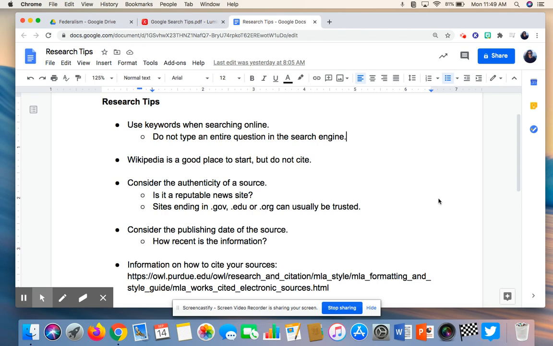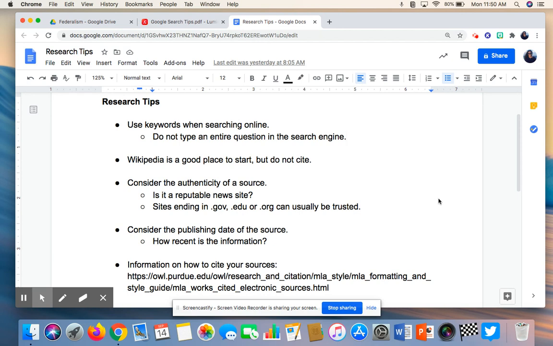So before you all begin your federalism research project, I just wanted to give you a few tips on searching and finding your information. So the first thing is using keywords when you're searching online. You don't want to type an entire question into the search engine. I've seen a lot of students do that before, where they'll take a question and type an entire question into a search engine. And that's not going to be very effective in returning your results.